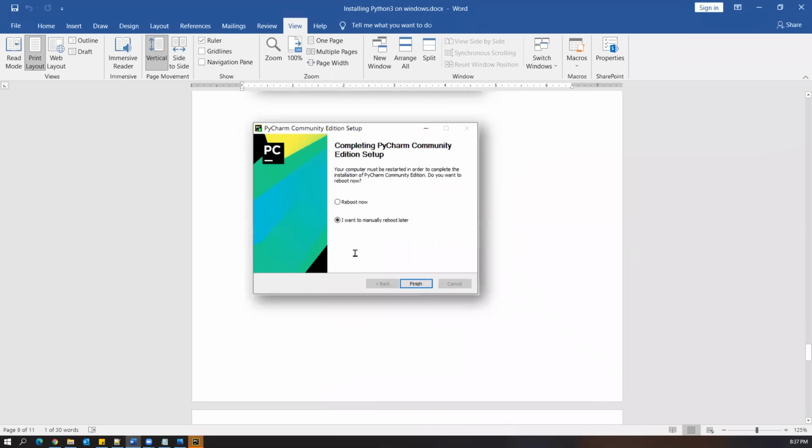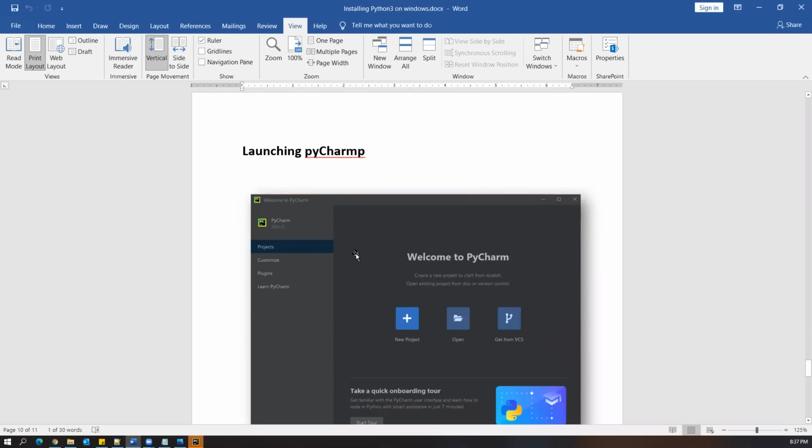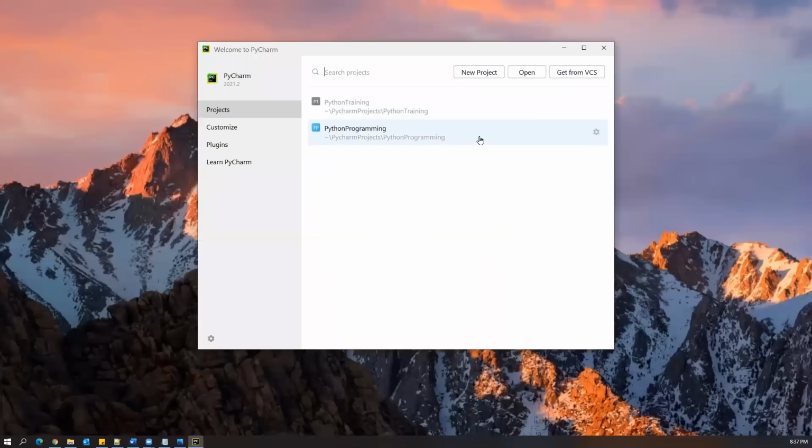So this is the first screen when launching PyCharm. And by default, it is providing the dark theme. And if you want to change the theme, you can change it. I'll tell you how to change it. I already changed it actually. Just a moment. I'm just removing all these things.